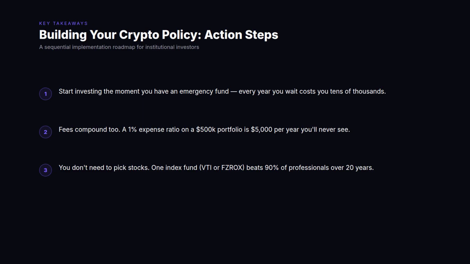Step 2. Engage crypto-qualified legal counsel for regulatory assessment. Different mandate types, registered investment advisor, family office, ERISA plan, endowment, face different regulatory frameworks. The legal assessment must be specific to your institution's regulatory environment. Step 3. Draft all 7 policy sections with specific parameters. The policy should be specific enough that any authorized allocator can execute within it without requiring discretionary interpretation. Vague policies create the same governance problems as no policy.